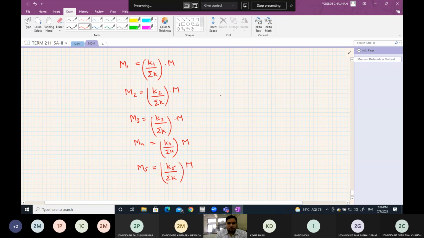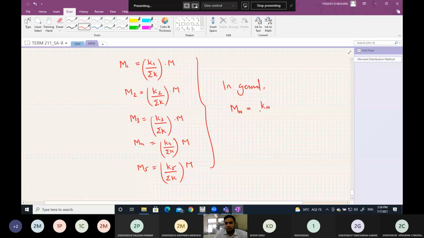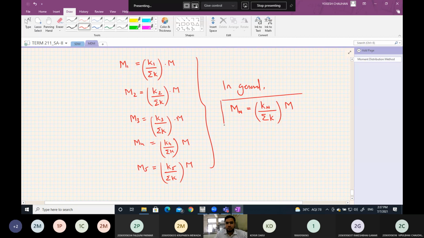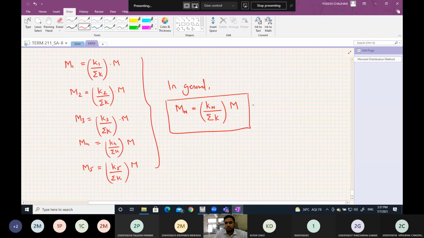Okay. So in general we can write Mn is equal to Kn, that is the stiffness of that nth member, divided by the sum of the stiffness of all the members connected, times the total moment applied at the common joint. So this is what the distribution theorem states. This is your distribution theorem.